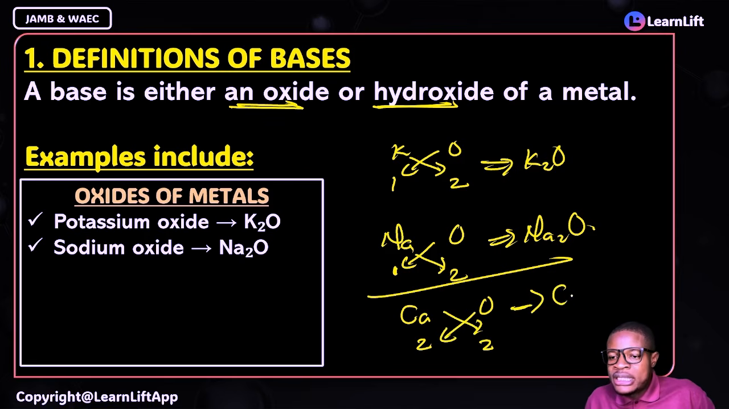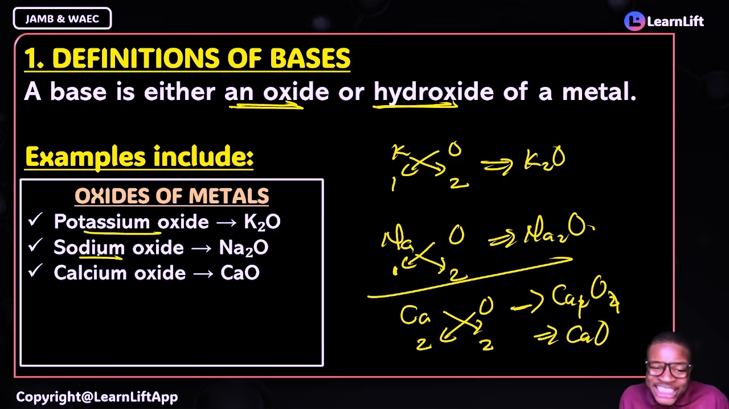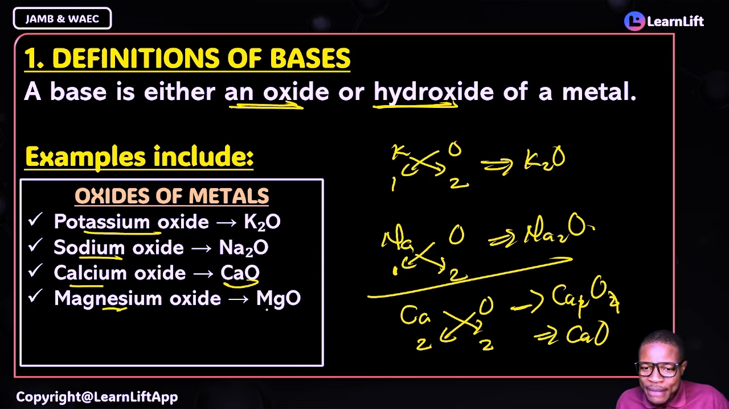I'm going to have your Ca2O2. The 2 will cancel 2. What will I have there? CaO. So potassium, sodium. Follow me. Potassium, sodium, calcium. So calcium oxide is your what? Your CaO. Potassium, sodium, calcium, magnesium. Magnesium is in group 2. So magnesium oxide, we also give you what? Your MgO. That's what you're going to have there.